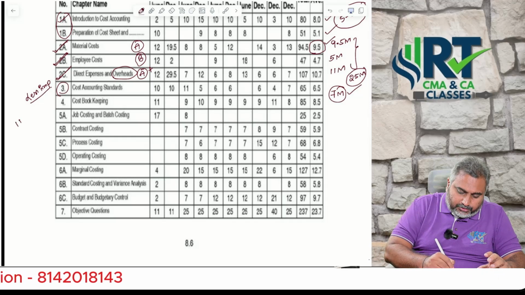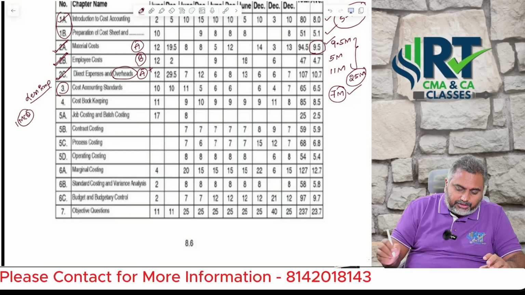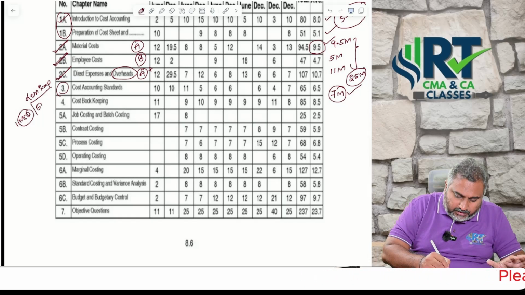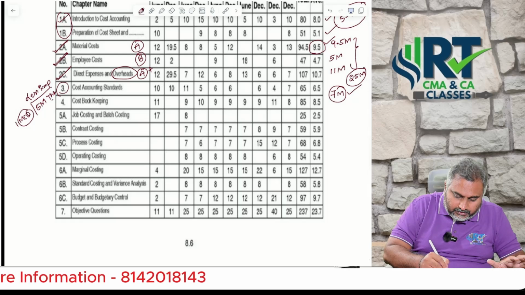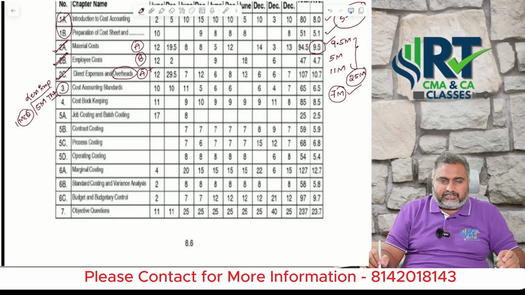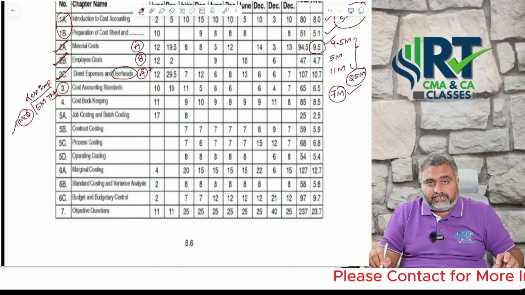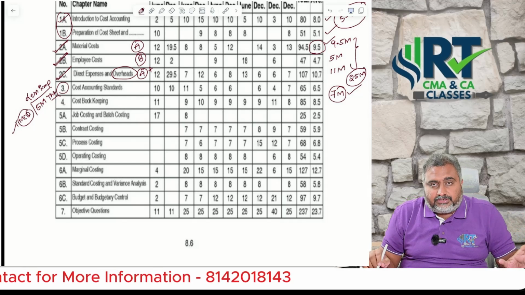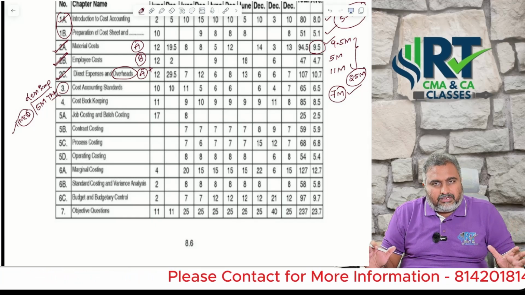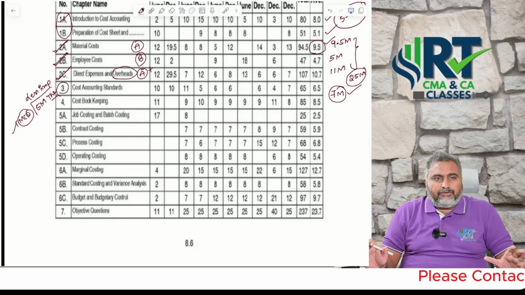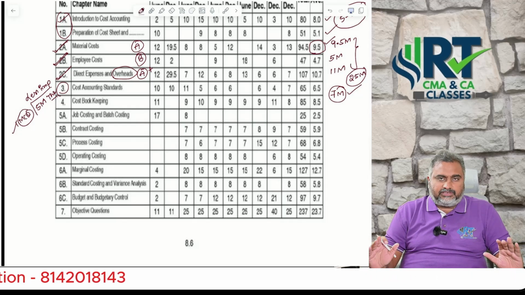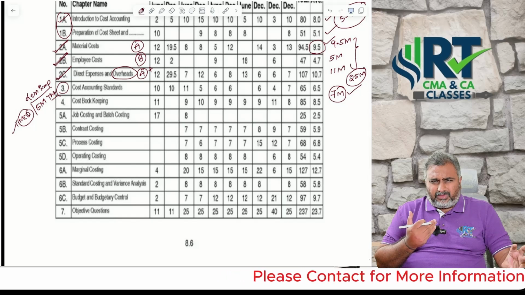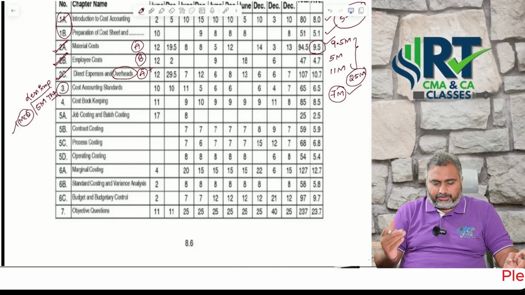One MCQ is compulsory. Without one MCQ from cost accounting standards, there is no costing question paper, and you can expect a 5 marks range theory question from cost accounting standards too. Anyway, there is a choice, but you don't want to miss the MCQs, because in costing, if you want to score 60 plus, you definitely need to rock in your MCQs. If you are an RT student, you don't need to worry about MCQs. If you attended my sessions completely and listened to my costing classes, getting at least 20 out of 30 marks is very easy at MCQ level itself.